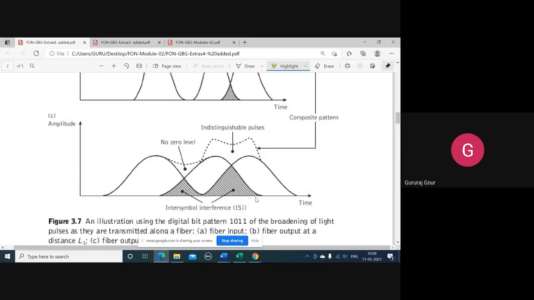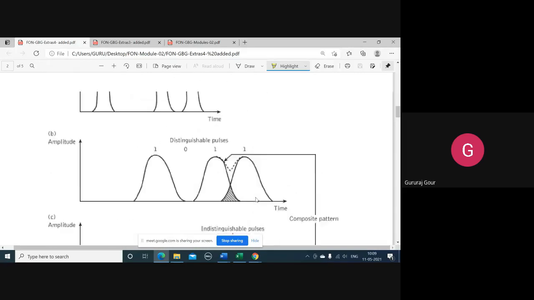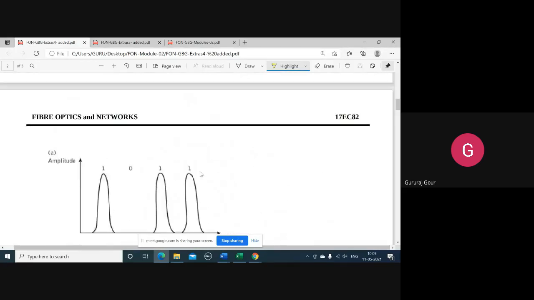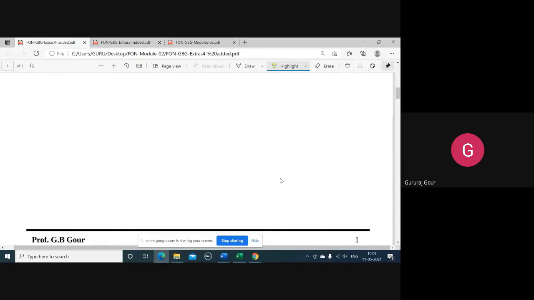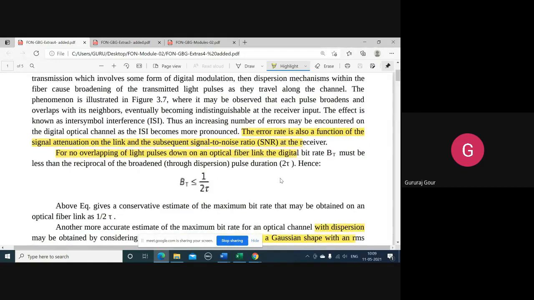So this is what we are discussing in another way about the pulse spreading phenomenon. And this ISI is going to add an error to this bit stream 1011. Let us look at that in a quantitative discussion.